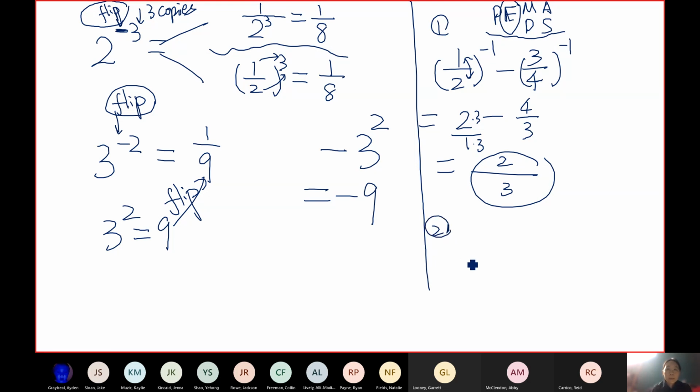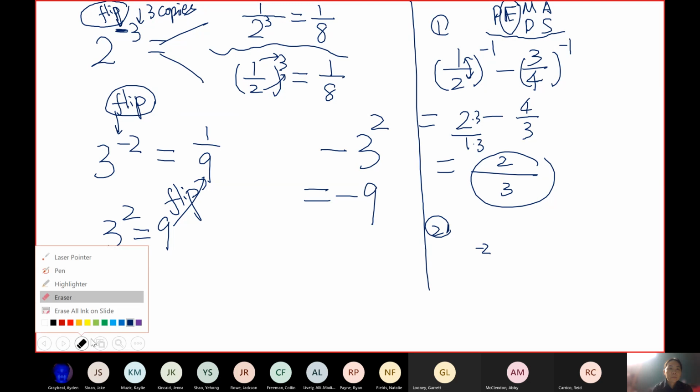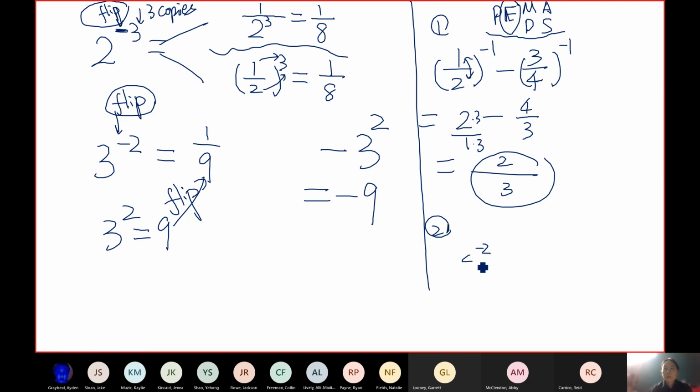All right, the second example would be 3 to -2, which we just did. Oh, actually, that's the one we didn't have in the homework. Sorry. Let me do 4 to -2 plus 2 to -4, all raised to -1.